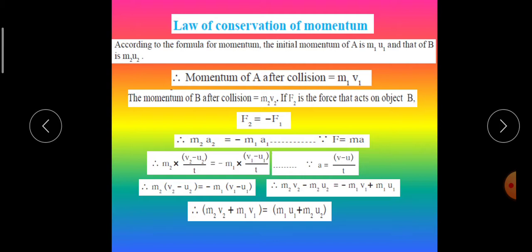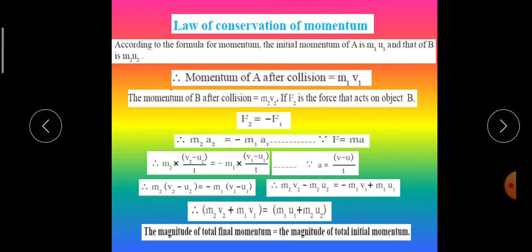Now what does this mean? Can you think? This means the magnitude of total final momentum is equal to the magnitude of total initial momentum. So if no external force is acting on two objects, then their total initial momentum is equal to their total final momentum.